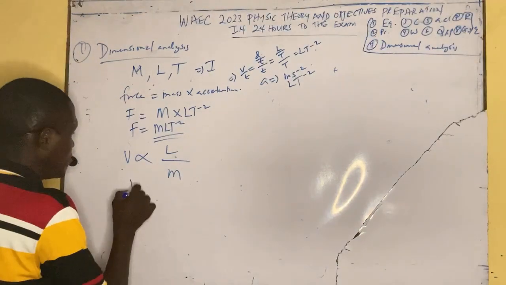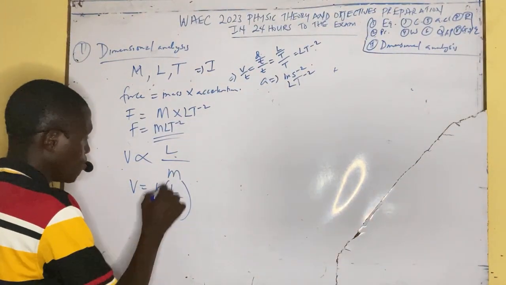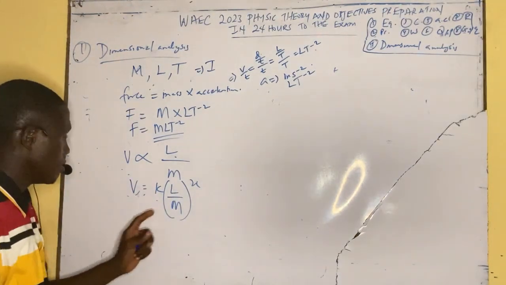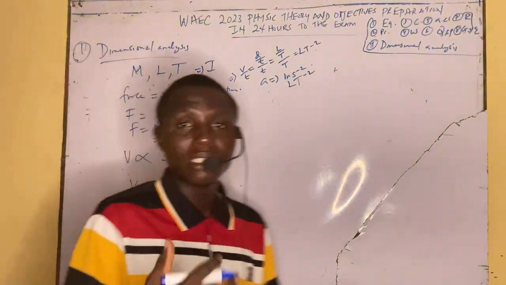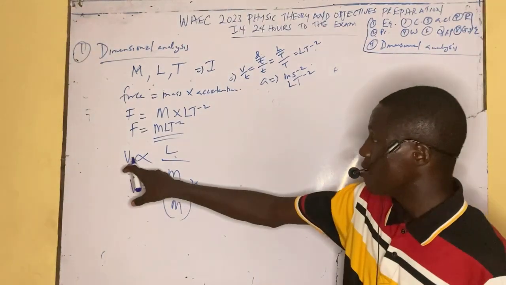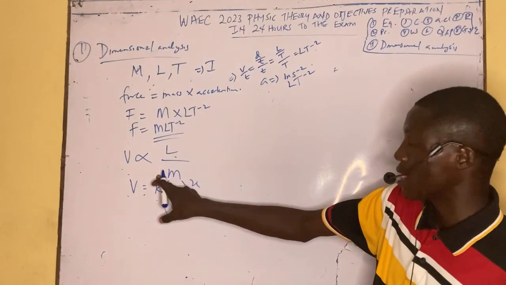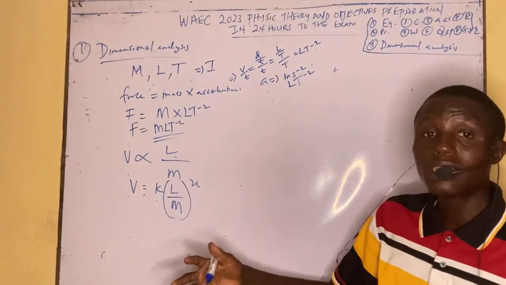The K. V is equal to K L over M. And you put X, you find the dimension related to this. You put X here, then you relate it. They want you to calculate the formula of this using dimensional analysis. You can say V is directly and inversely proportional to M. I'm just creating a question here. They might give you a worded question.